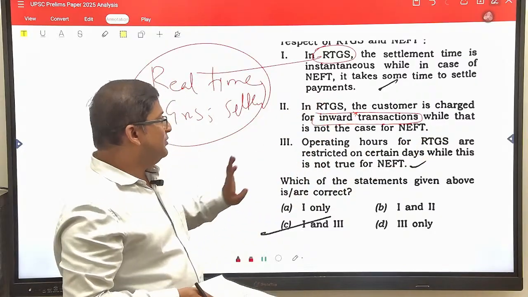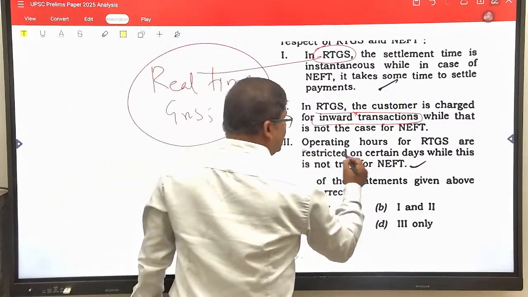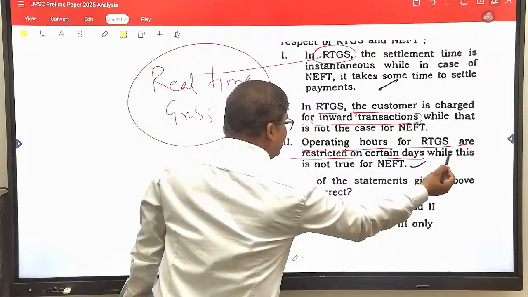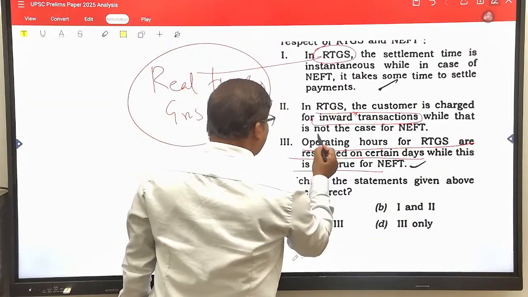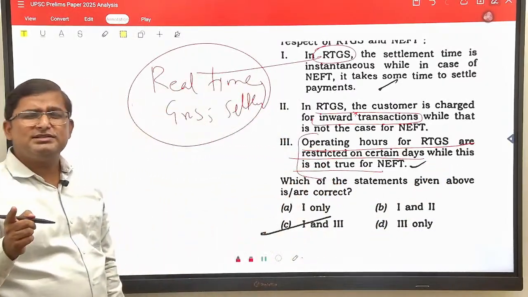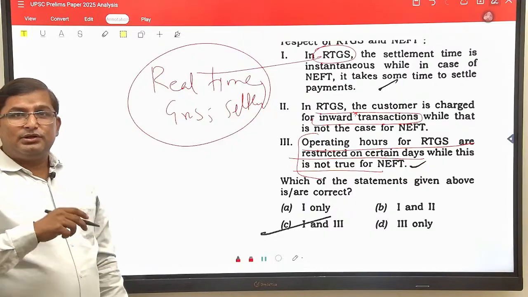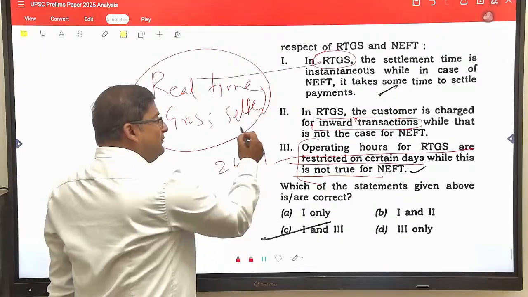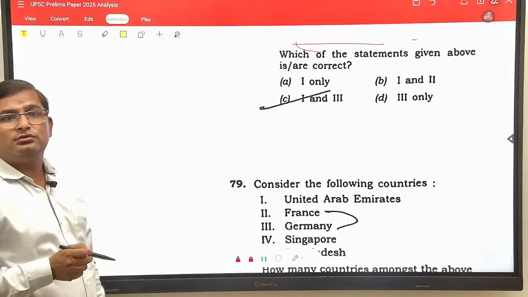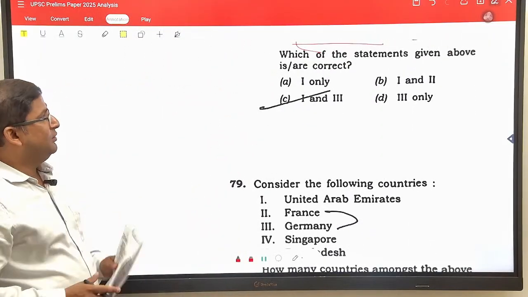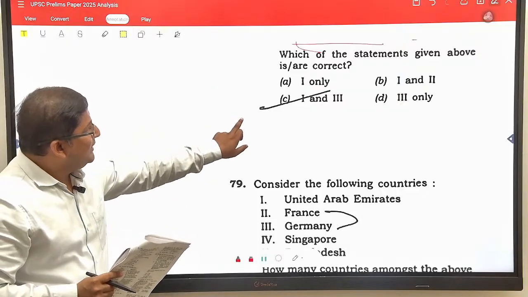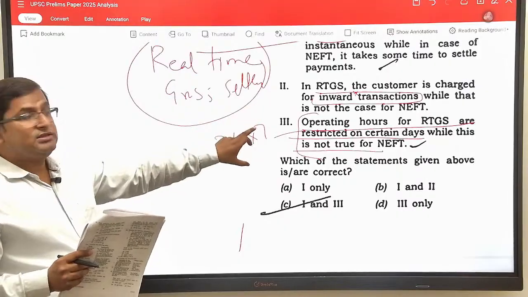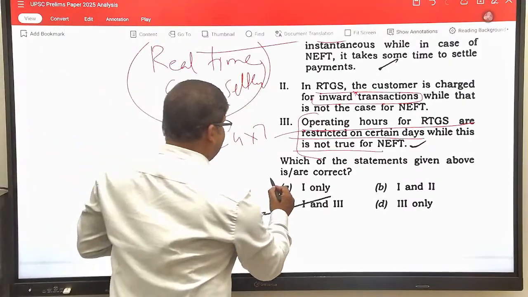Now come to statement 3. Operating hours of RTGS restricted on certain days, while NEFT, this is not true. Both RTGS and NEFT operate 24/7 all day, even including holidays. So, statement 1 is correct, statements 2 and 3 are not correct. So, the answer would be A, only one.